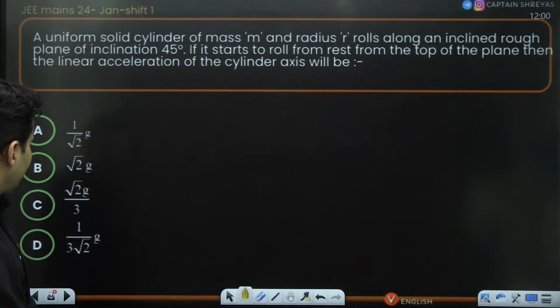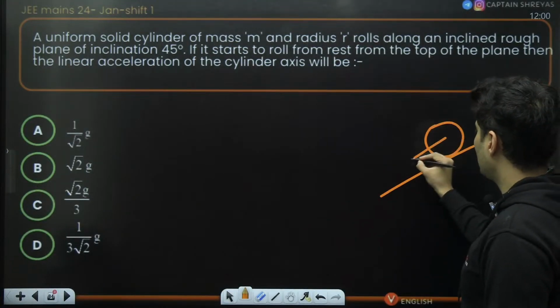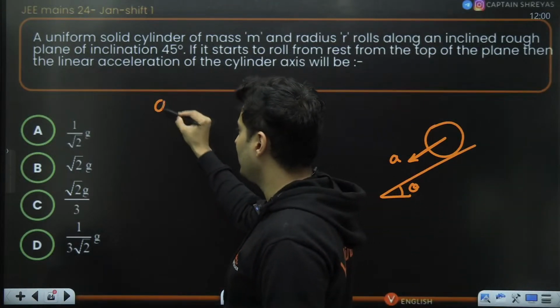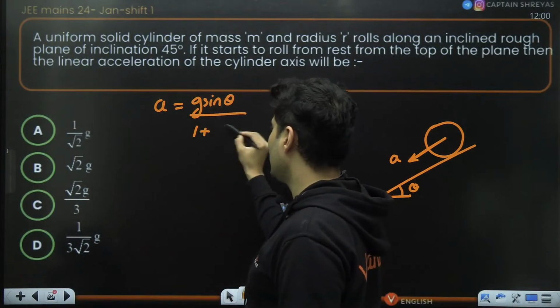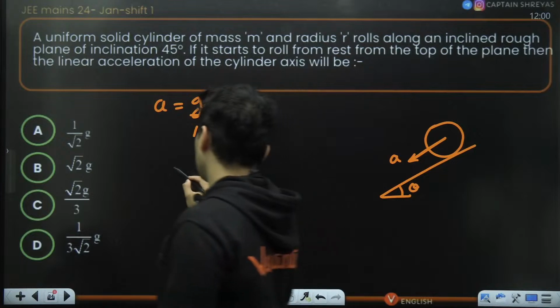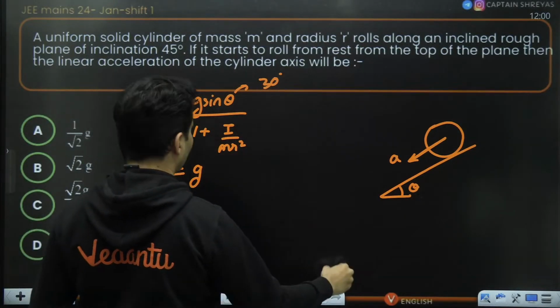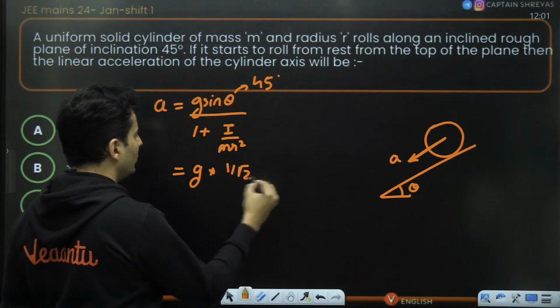There is a cylinder that rolls down an inclination, from the top of the plane. The linear acceleration of the cylinder will be? This was direct only. There is nothing great in it. So the acceleration of that cylinder is asked. If this theta is given, a direct formula is there. Acceleration is g sine theta divided by 1 plus I divided by m r square. So just use this. Theta is how much? 30 degree. No, 45 degree. My bad. Theta is 45 degree.